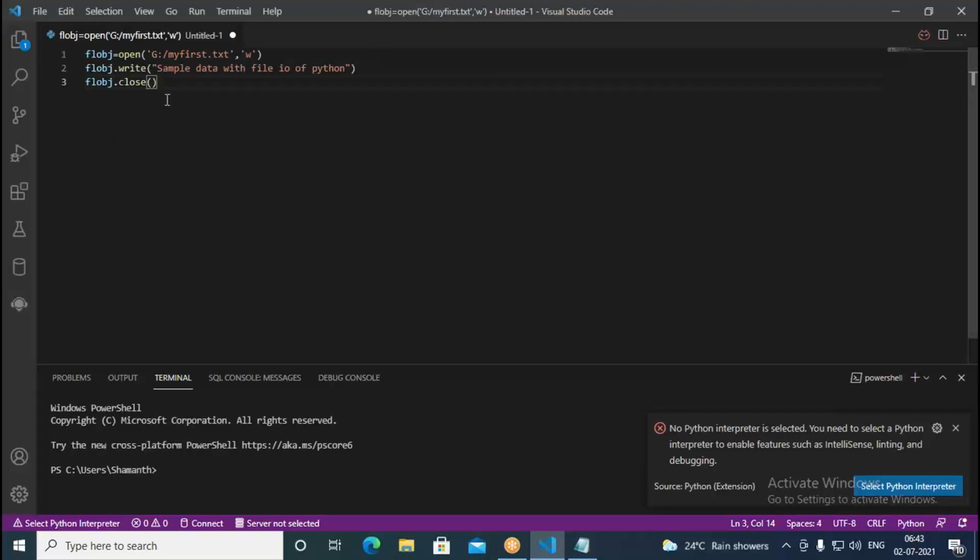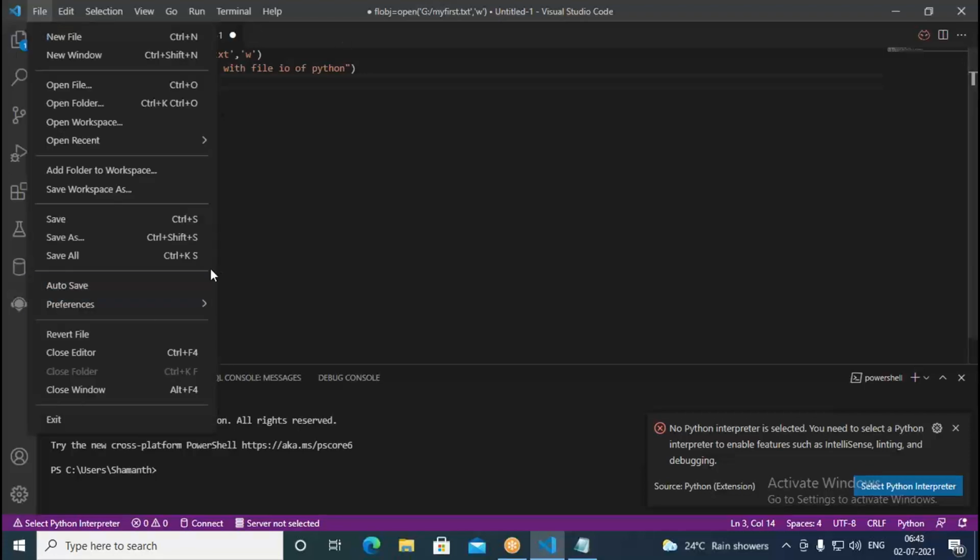Then after that we close it. We are closing the file here. So FLOBJ is nothing but file object, or we say file handler. So with the help of that, we handle the files here. So file object, we opened a file, then we are writing into file. After that, we close it.